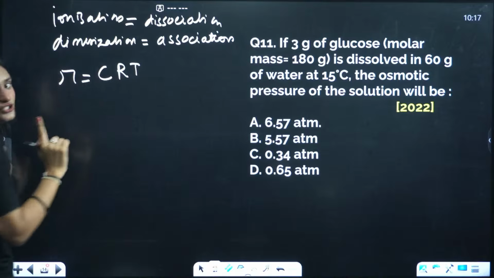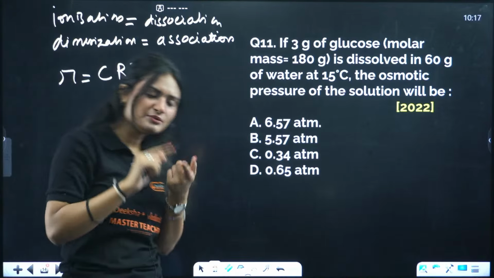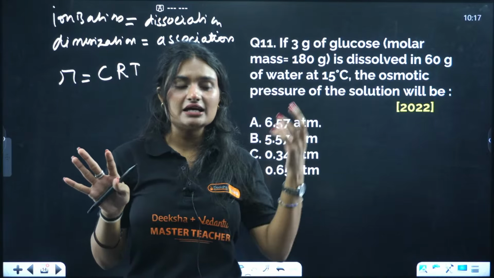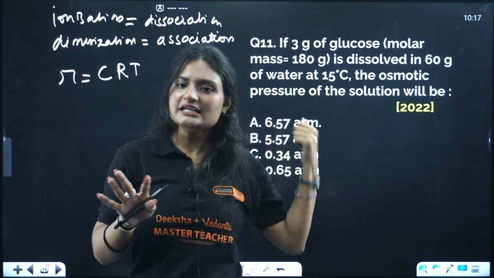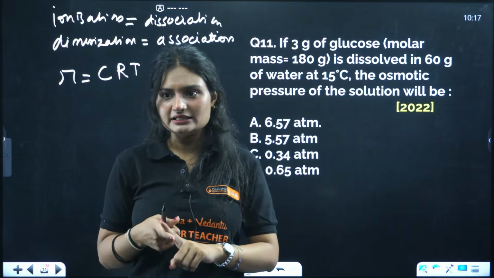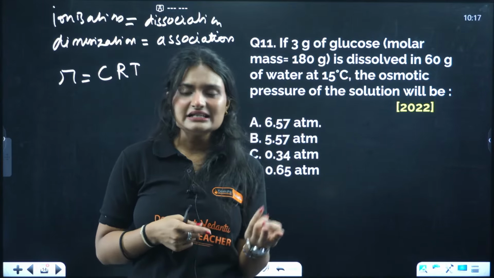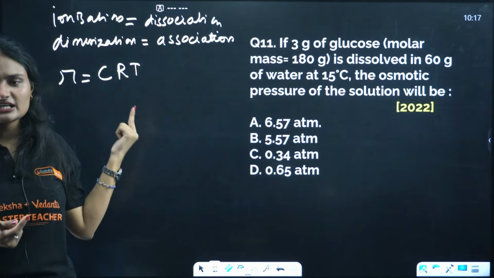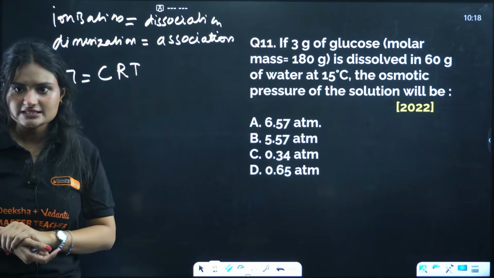C is concentration. It can be molality or molarity, any concentration; it depends on the data that is given. If the data for molality is given, you calculate molality. If the data for molarity is given, you calculate molarity. Here the data for molality is given, so we'll calculate molality. Clear?